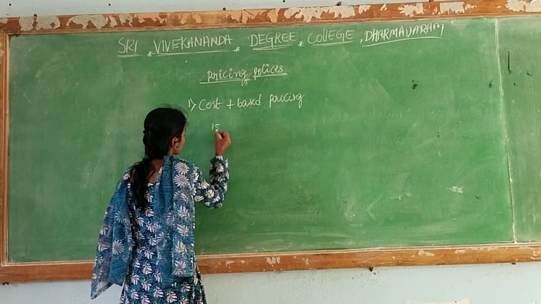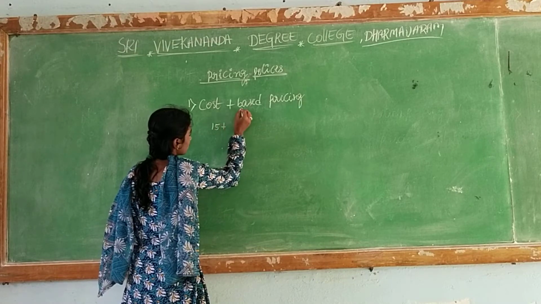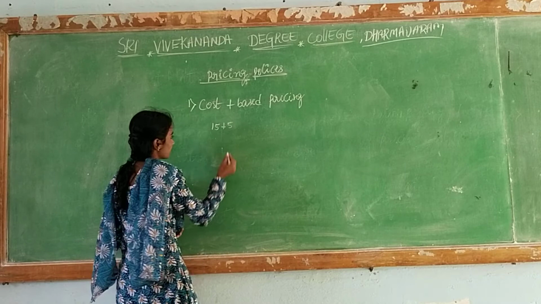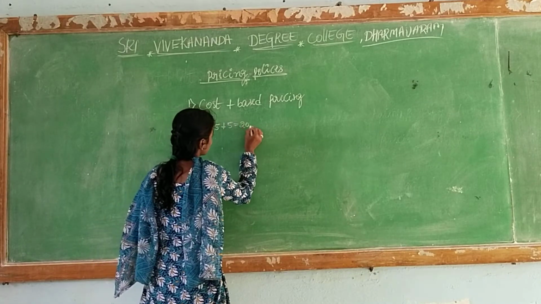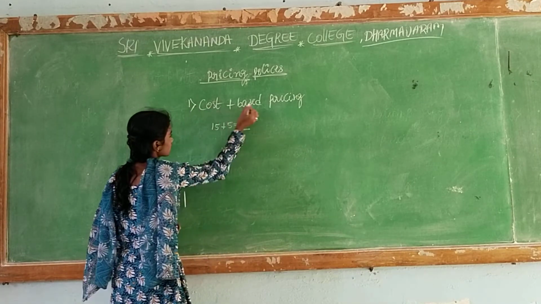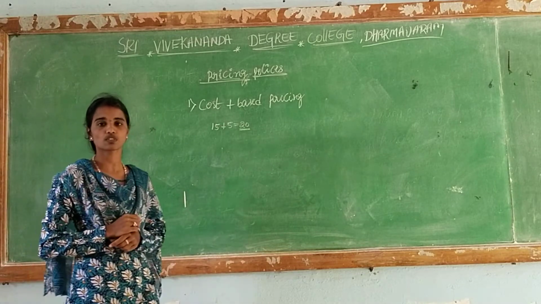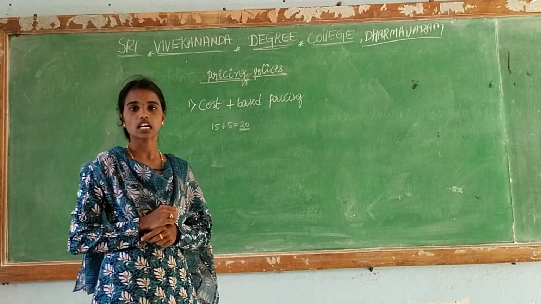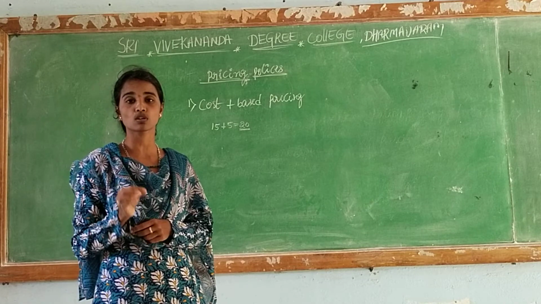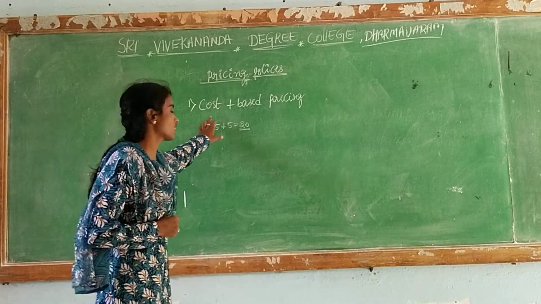Suppose the cost is 15 rupees and we additionally add a base of 5 rupees, so we can decide the price is 20 rupees. This is the cost based pricing policy. When we want to set a price, we play the key role only on cost.